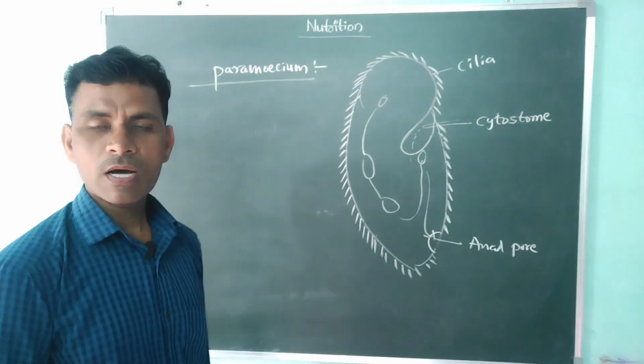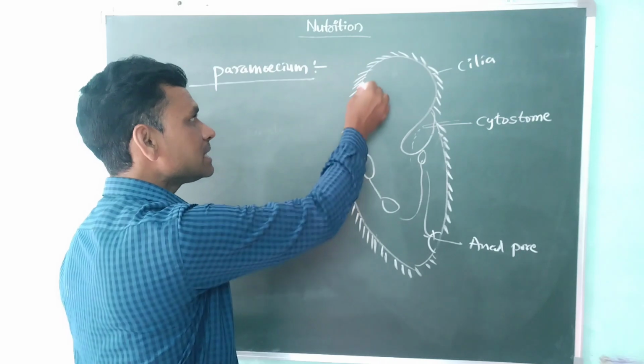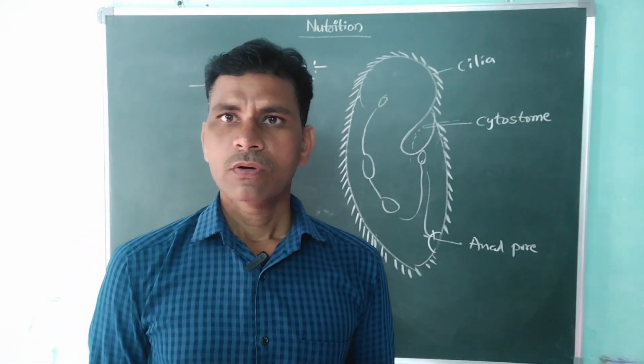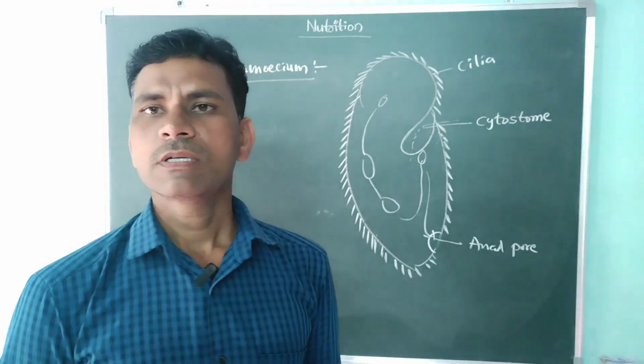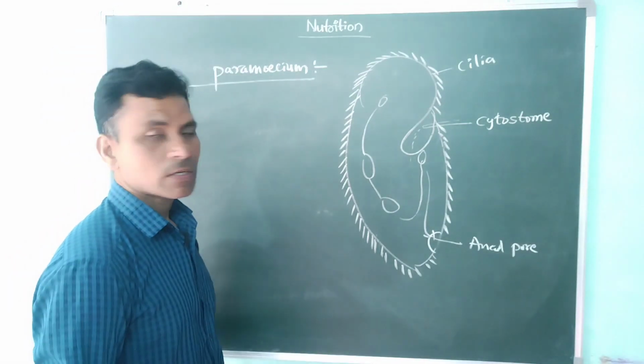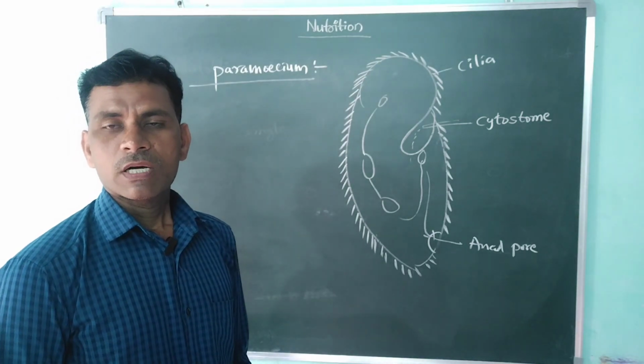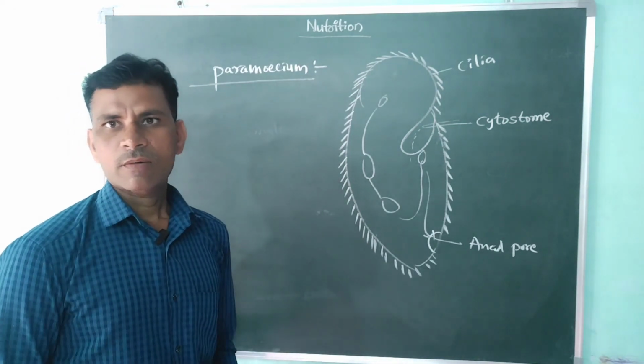The cilia help in the movement. Okay, this is the way it carries out its nutrition process. I hope you understand nutrition in paramecium.